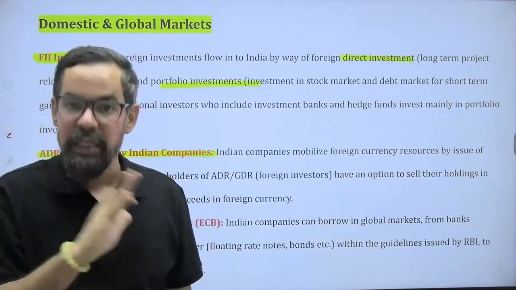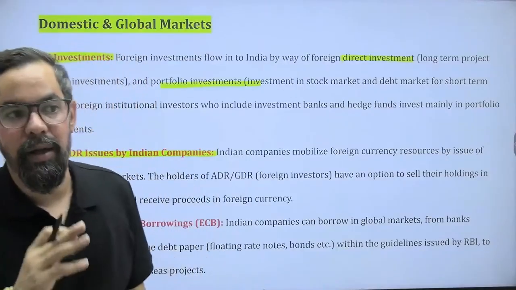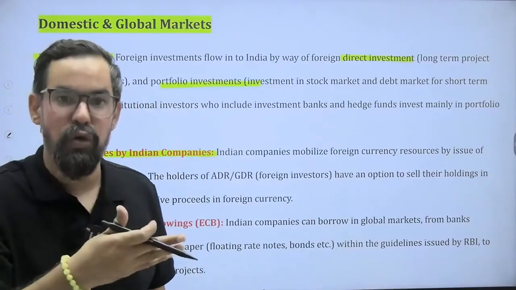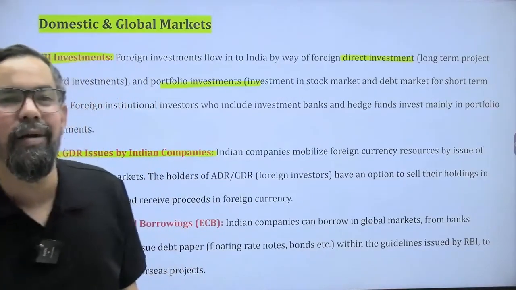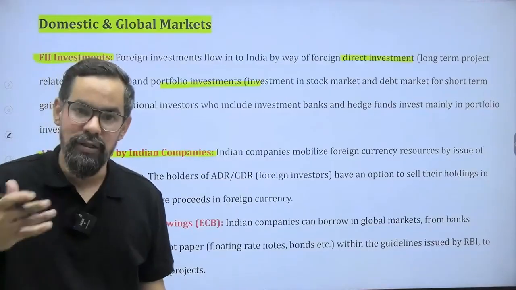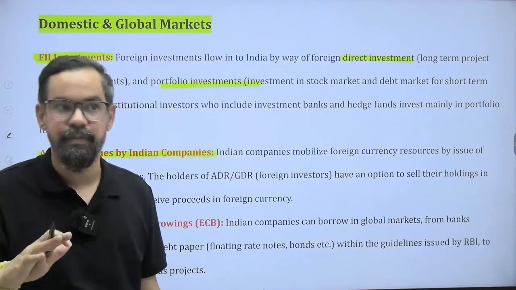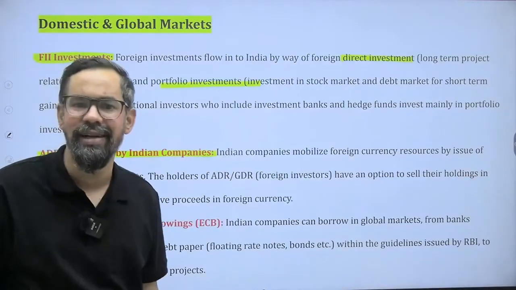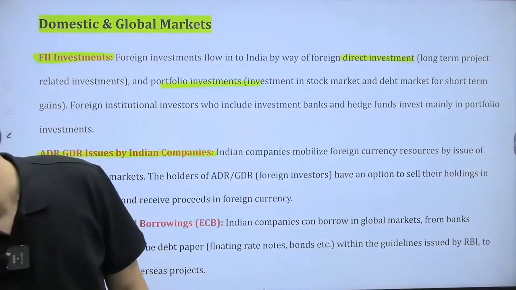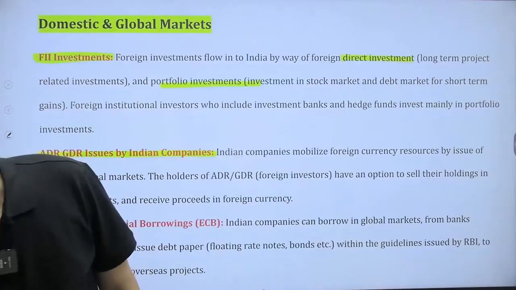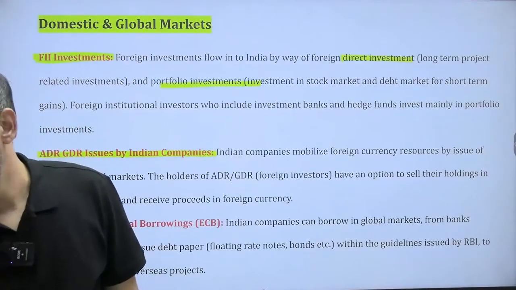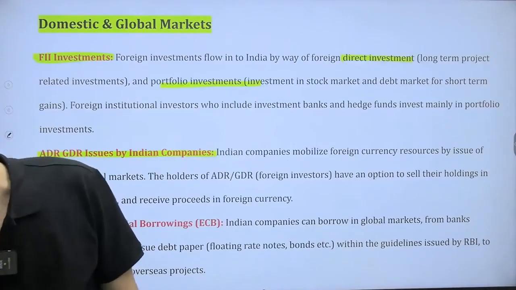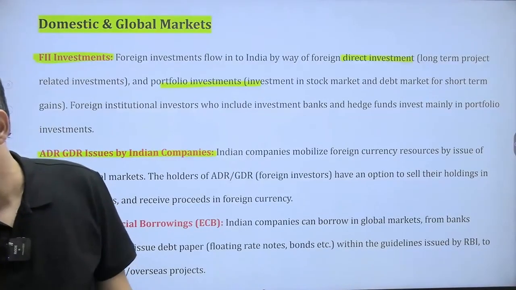And GDR generally on the Luxembourg stock exchange from Europe, they get registered. Basically Indian companies issue depository receipts abroad and raise funds from outside India, and foreign investors are generally investing in Indian companies. Screenshot we will take this. Definitely you can, ma'am, take it.